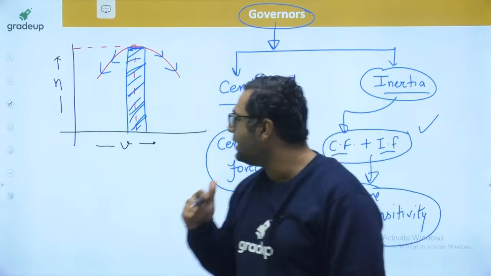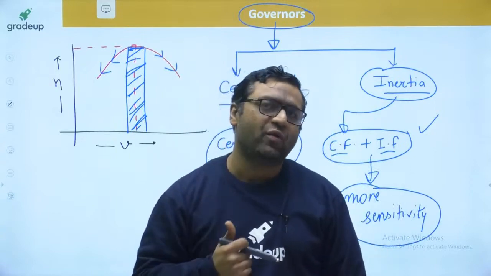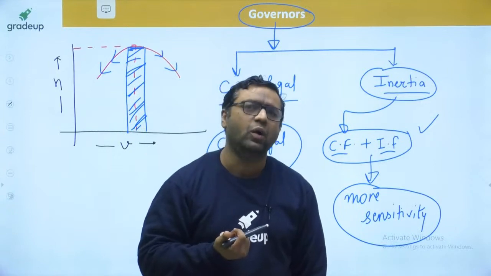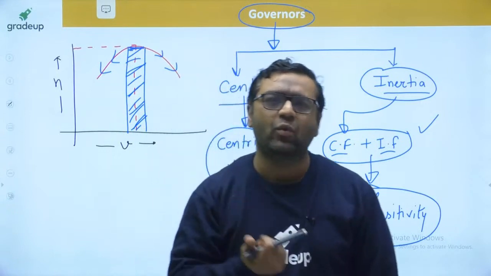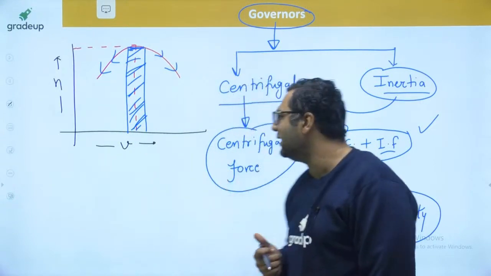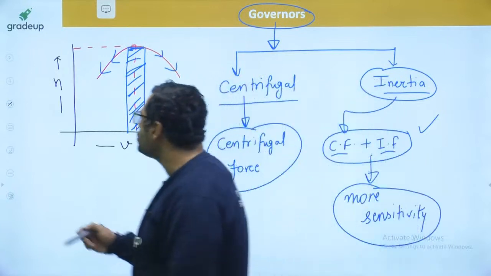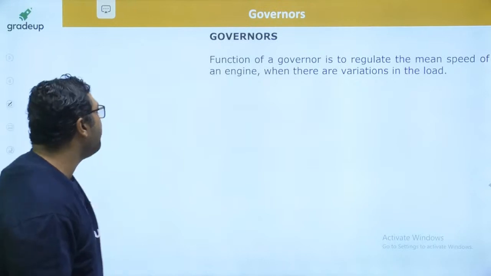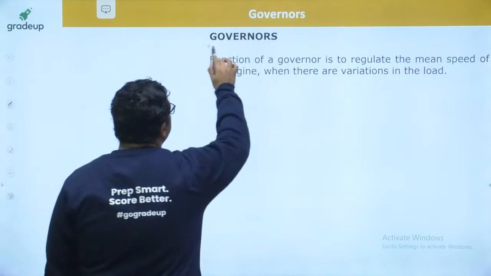So guys, governors are made based on the requirement. They are not available in a shop for you to purchase. They are designed based on the requirement. Okay, so mind this thing. Now we are going to start this topic in great detail. Sir James Watt was a very big mathematician.